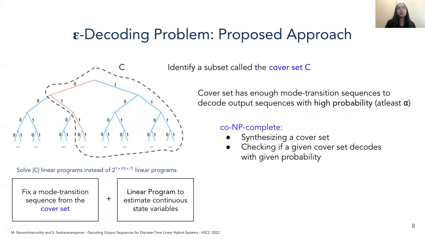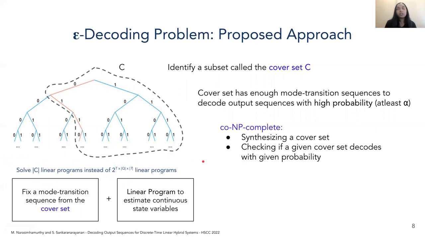But the problem is that there are no theoretical guarantees that C will be any less than the value of all possible mode transition sequences. However, in practice, we hope that this value or size of the cover set is much smaller than just the set of all possible mode transition sequences.